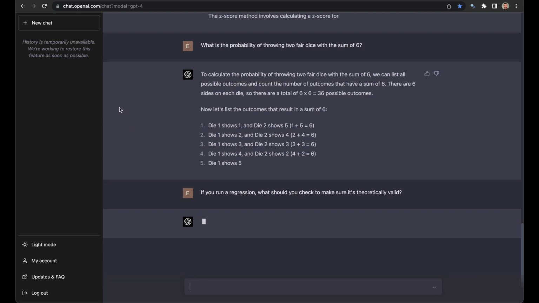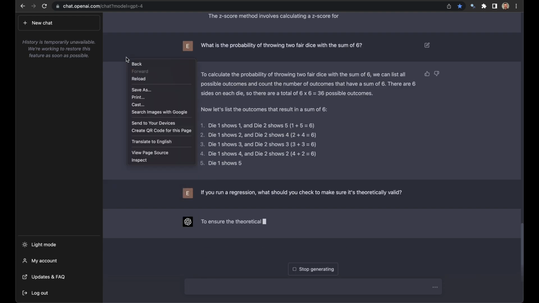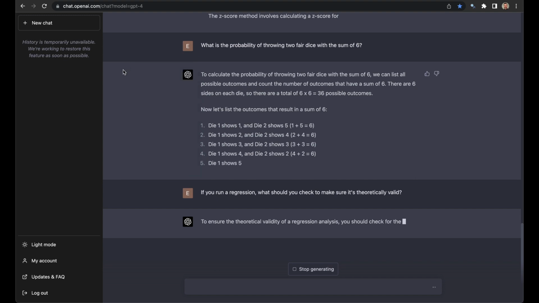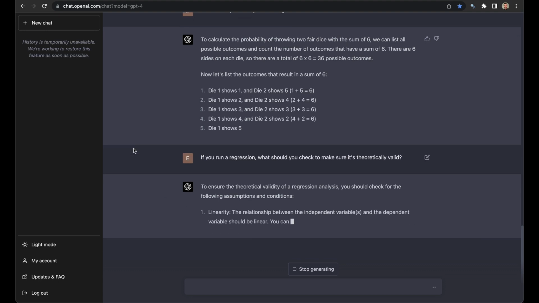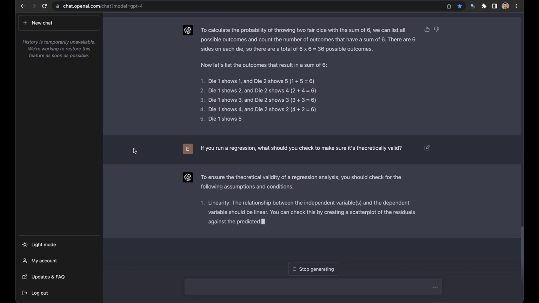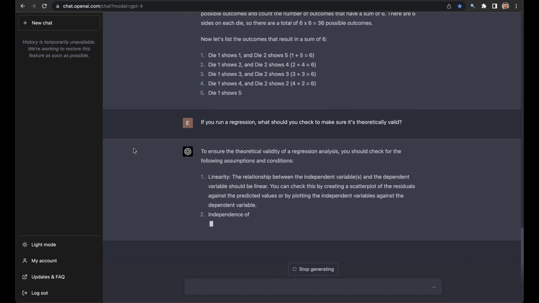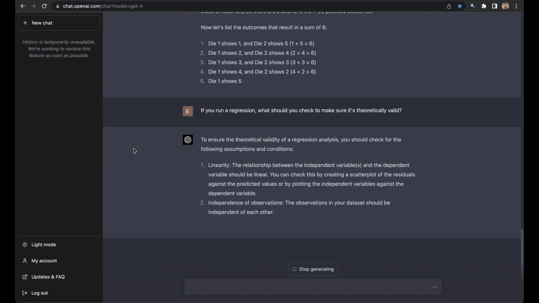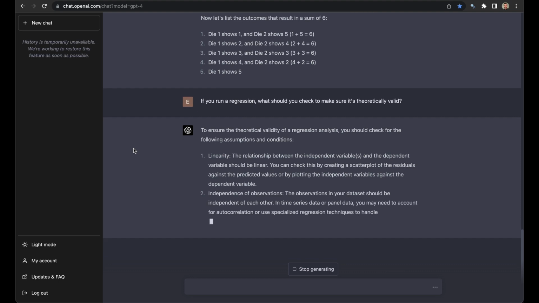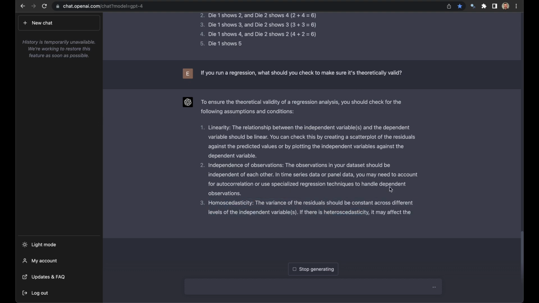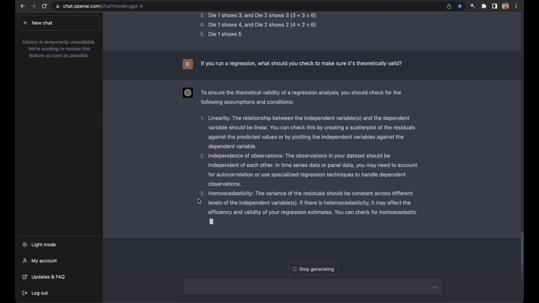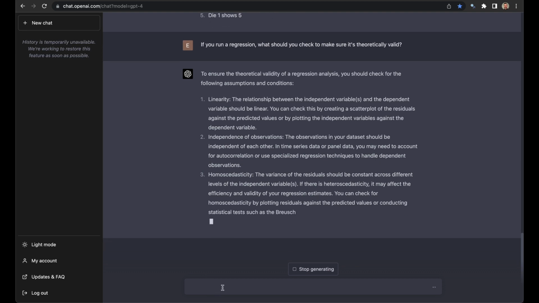So, classic interview question if you have a job that's quantitative, especially one that's looking for junior economists. For a question like this, you're looking for some classic things about what makes a regression theoretically valid: linearity, lack of collinearity, heteroscedasticity. Honestly, if I get a candidate who can even pronounce heteroscedasticity, they're probably on the right track with this sort of question. Homoscedasticity. Right, you don't want heteroscedasticity, you want homoscedasticity. Cool, okay. So it is doing a good job.